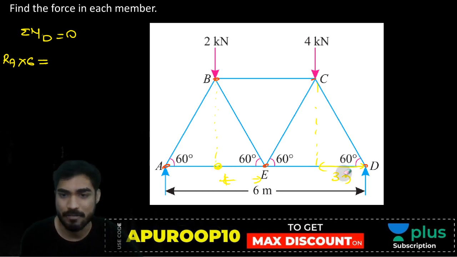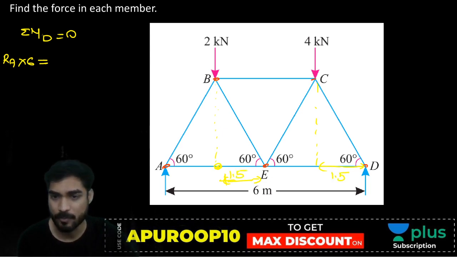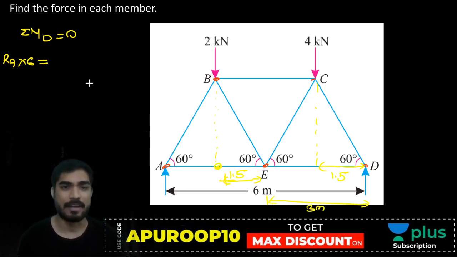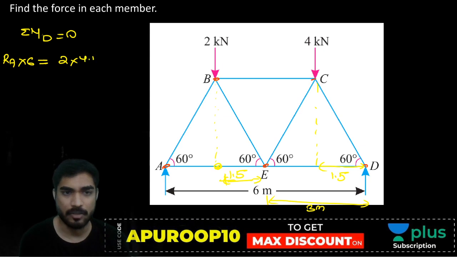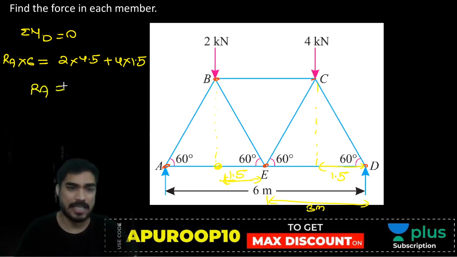ये 3 meter नहीं होगा. 1.5 meter होगा ना. 3 meter तो half distance है. This will be 1.5. This will be 1.5. So 3 is half distance like this. This is 3. So 3 plus 1.5, 4.5. So 2 into 4.5 plus 4 into 1.5. So यहाँ से how much RA are you getting?